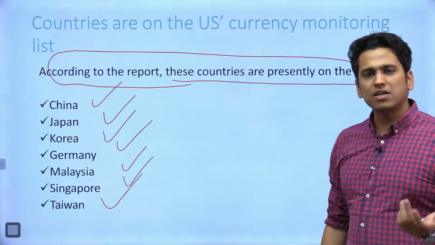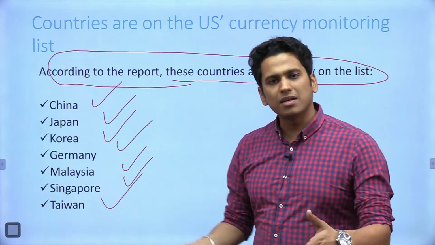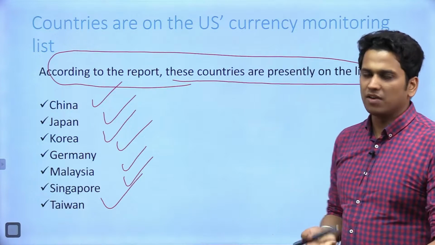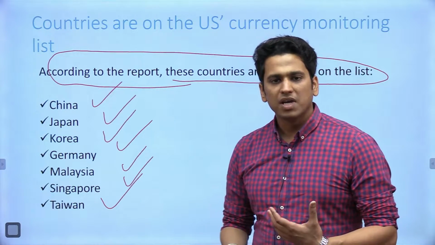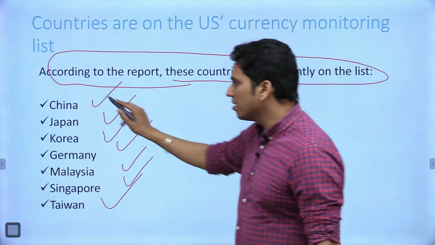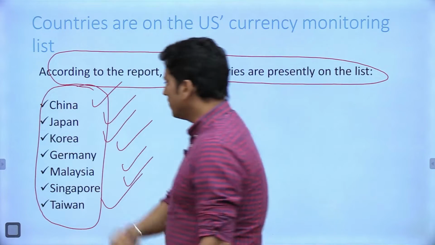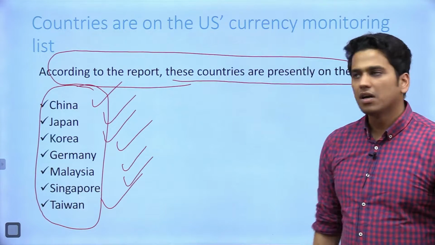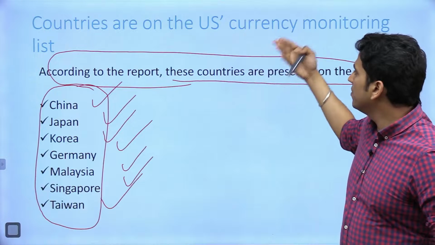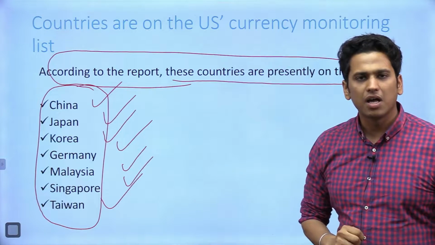Now this is a list that you need to remember. You can either take a screenshot or the PDF will be shared with you on our Telegram channel. Now this becomes very important कि which countries are part of still of the watch list. कौन कौन सी कंट्रीज अभी भी यूएसए की करेंसी मॉनिटरिंग लिस्ट का पार्ट है.